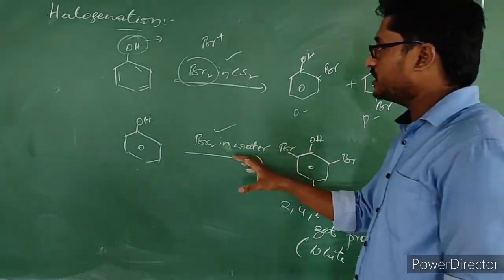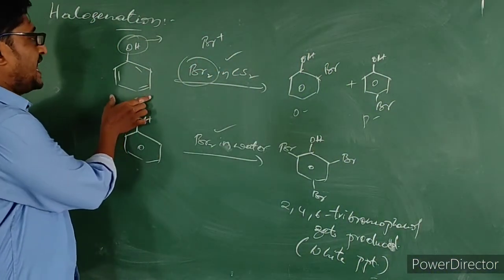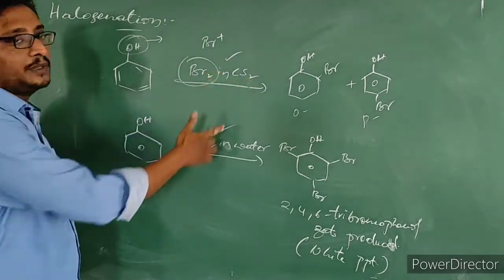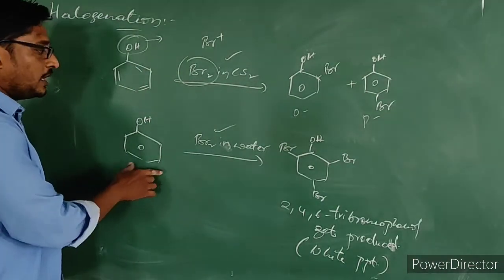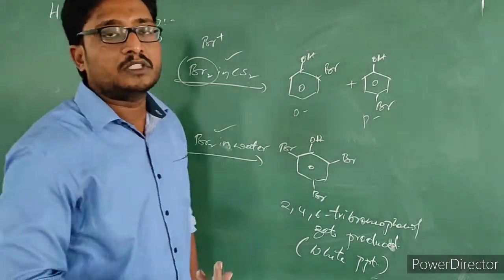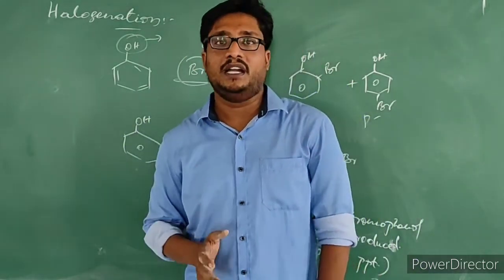So in objective questions, this is also important. They will give the reactant as phenol and the reagent as bromine in CS2, and ask which of the following products gets produced. Or they will give phenol and bromine water. Please keep these things in mind.